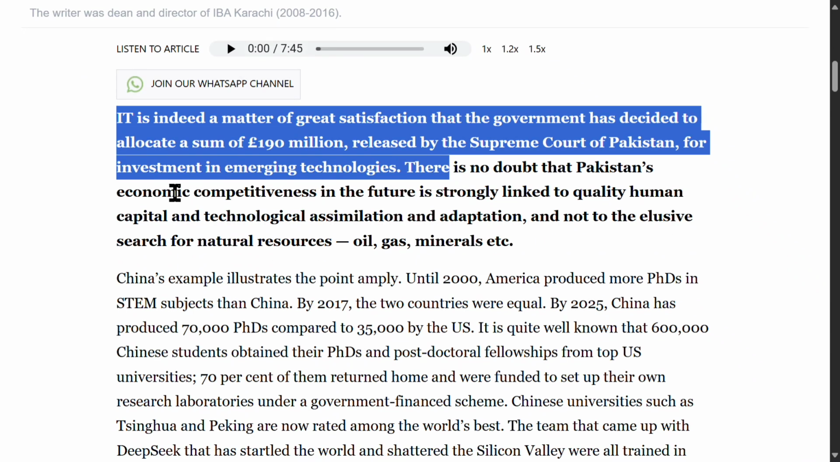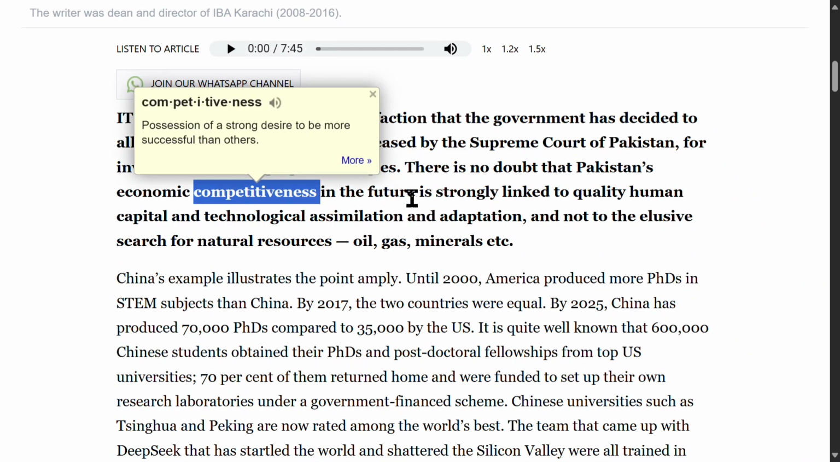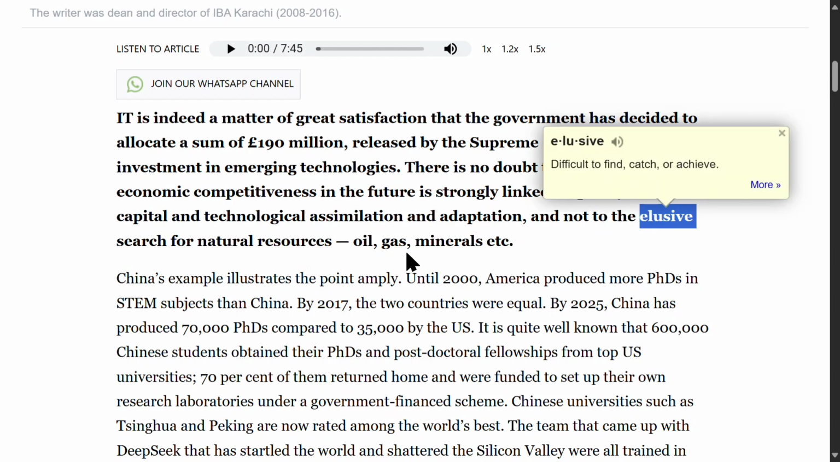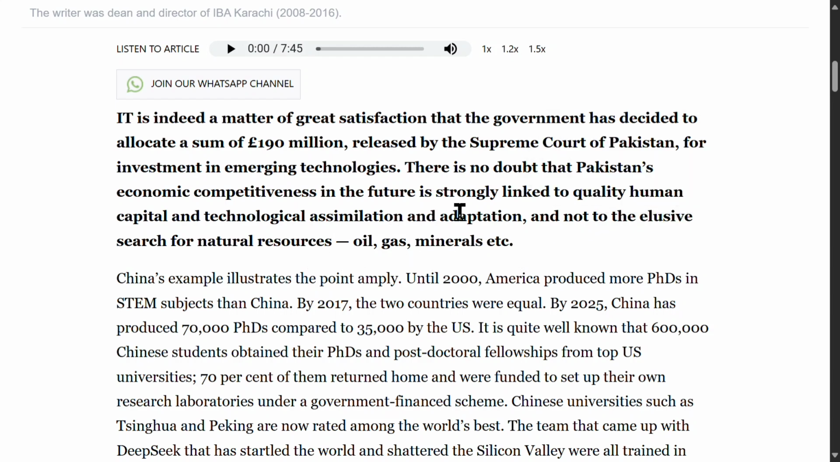There is no doubt that Pakistan's economic competitiveness in the future is strongly linked to quality human capital and technological assimilation and adaptation, and not to the elusive search for natural resources, oil, gas, minerals, etc.